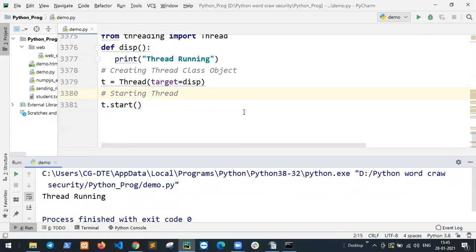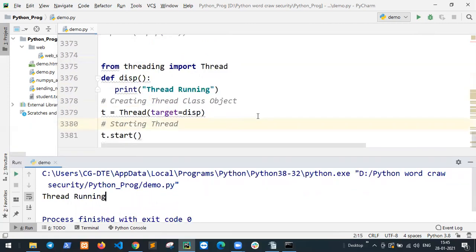So got it? Not got it? Yeah, sir, got it now. Two times repeated, okay? Krishna? Got it, sir. Sovik? Yes, I got it. Okay.